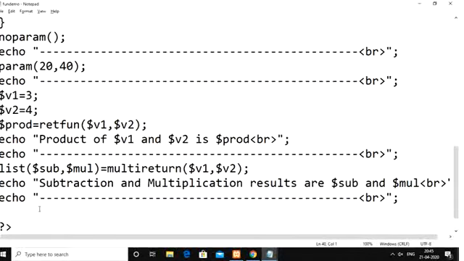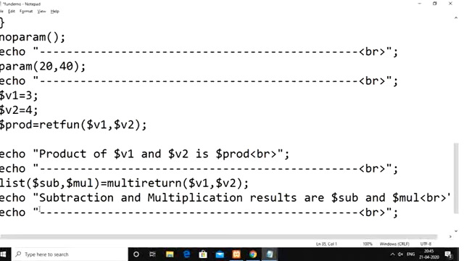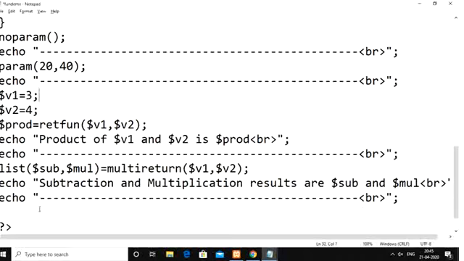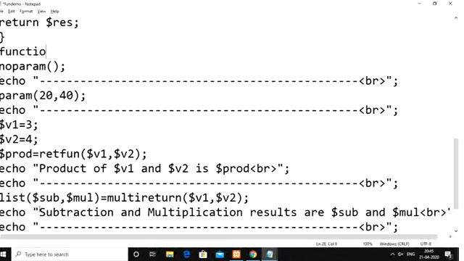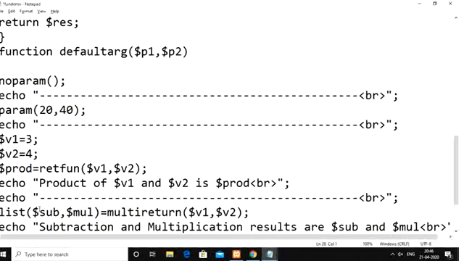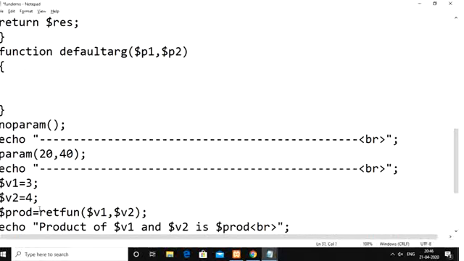So suppose I am going to take one function. I am creating one function, default arg function. It requires 2 parameters, p1 and p2. Here I am going to perform a sum operation: $sum equals $p1 plus $p2. Then whatever result you got, I am going to return that.